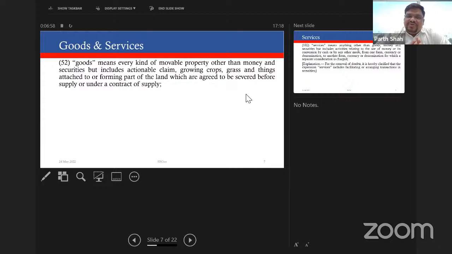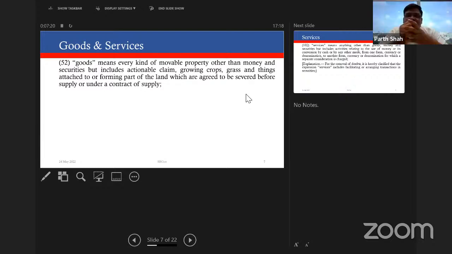And they have again said it includes actionable claim, growing crops, grass, and things which are attached to or forming part of the land, which are agreed to be severed before supply or under a contract of supply. So this is the general meaning of goods, a very common definition which was there also under the earlier regime. We don't see much changes except the fact that actionable claim has been specifically included within the scope of goods.